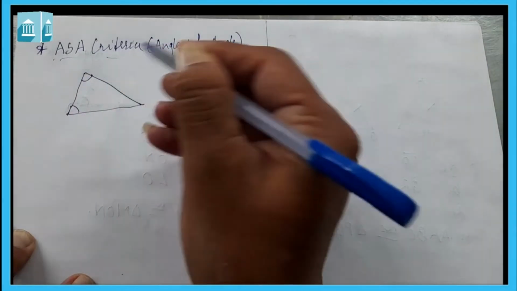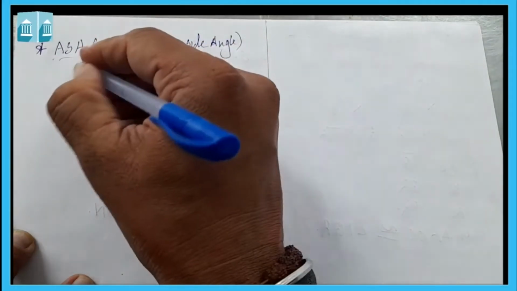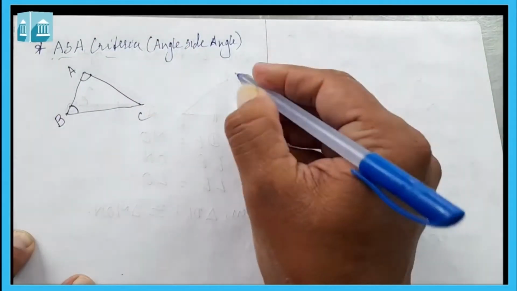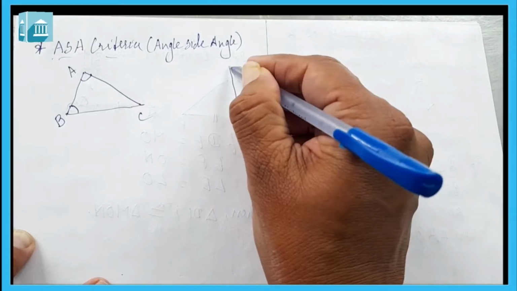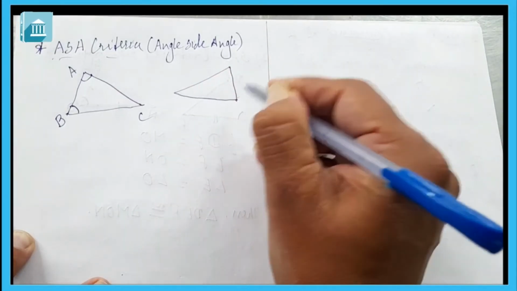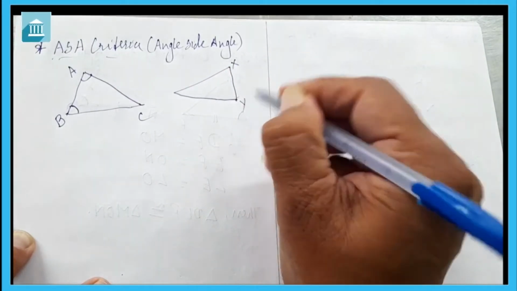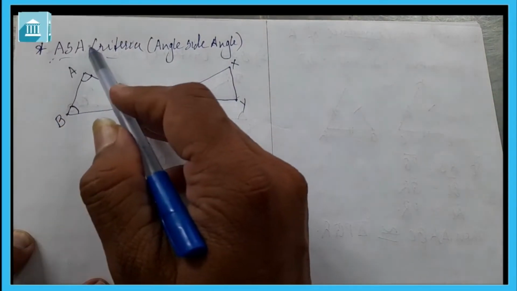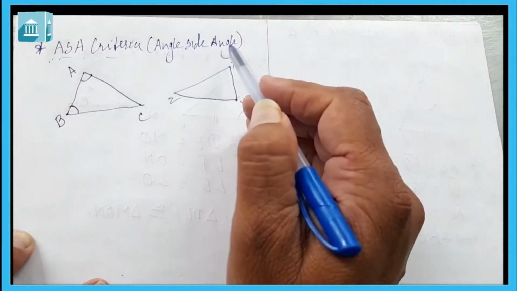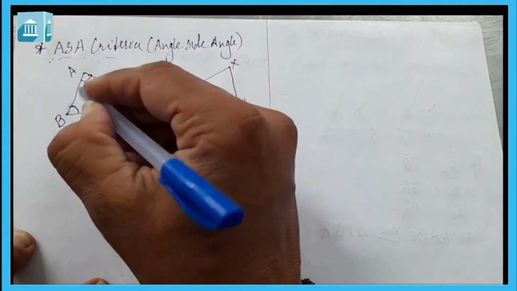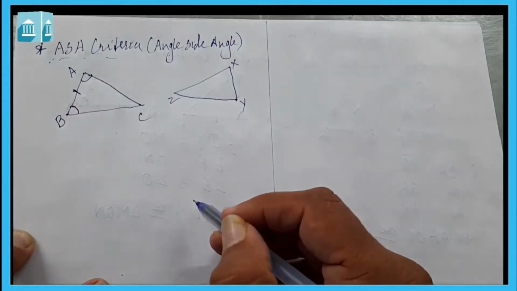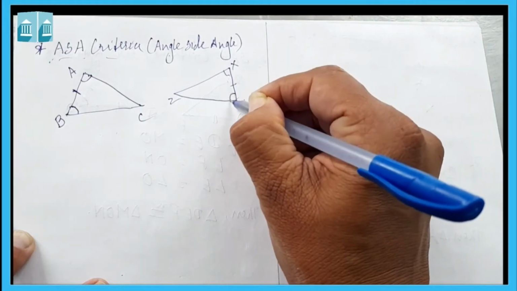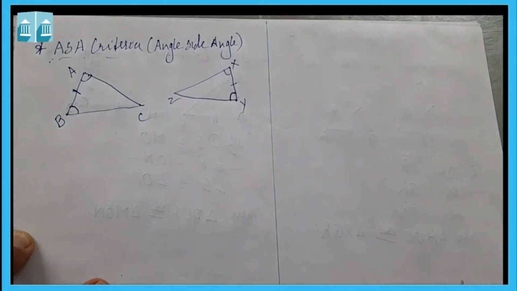Let it be triangle ABC and triangle XYZ. Now here it is angle side angle, here again angle side angle. So two angle and included side. In the same way here also angle side angle.